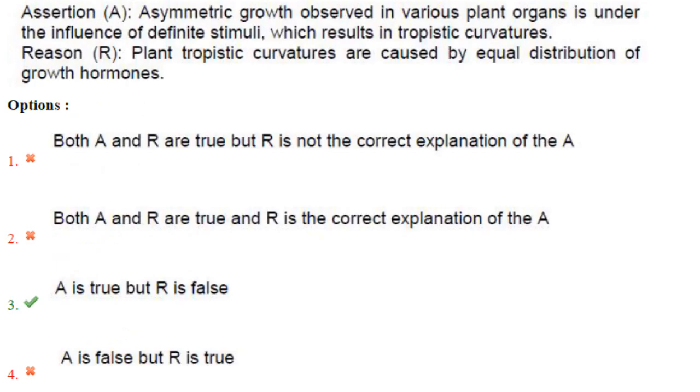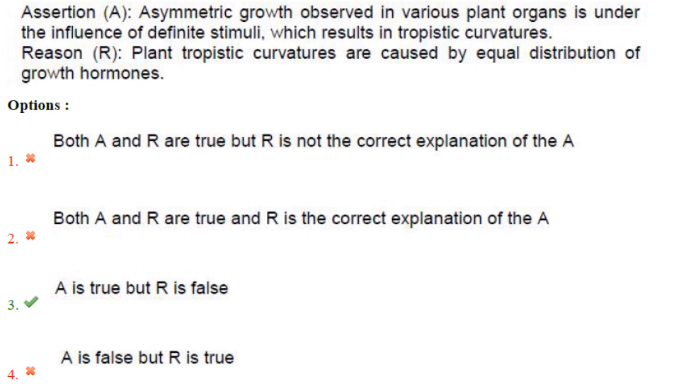Then next one. Asymmetric growth observed in various plant organs is under the influence of definite stimuli, which results in tropic curvatures. That is correct. Because if you remember phototropism, in the stem, the shaded side contains more auxin and grows longer, which causes the stem to grow towards light. So asymmetric growth observed in various plant organs is under the influence of different stimuli, which results in tropistic curvatures.